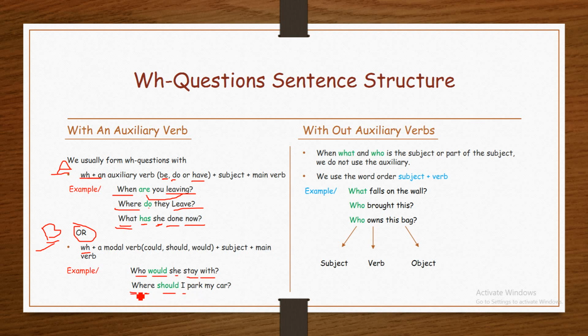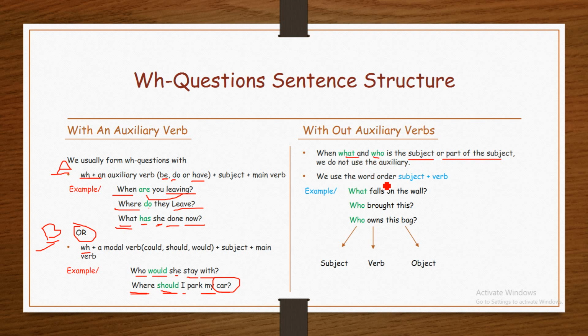Where is the WH word, should is a modal verb, I is the subject, park is a verb, my is a possessive pronoun, car is a noun. Also, without auxiliary verbs: when what and who is the subject or part of the subject, we don't use the auxiliary. It means when they are the subject, or a part of the subject, we do not use auxiliary verbs.